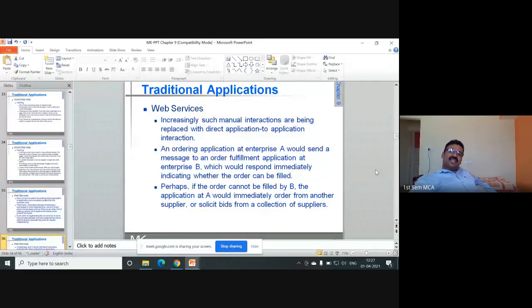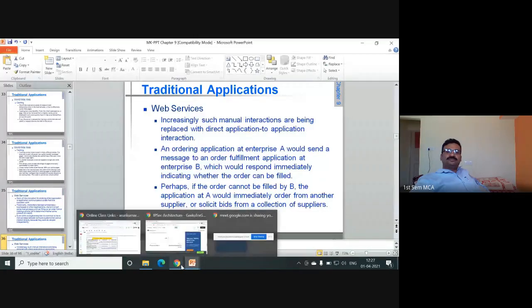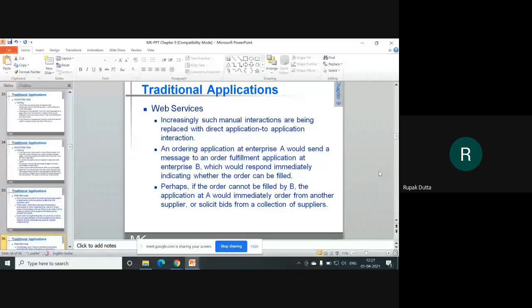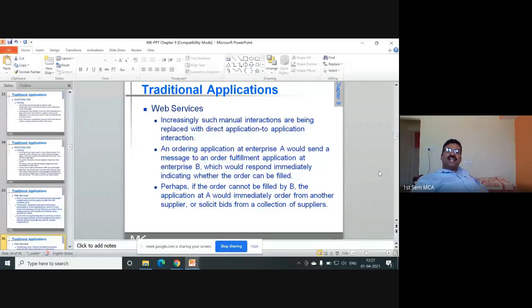Web services. Increasingly, such manual interactions are being replaced with direct application-to-application interaction. An ordering application at enterprise A would send a message to an order fulfillment application at enterprise B, which would respond immediately indicating whether the order can be filled. Perhaps if the order cannot be filled by B, the application at A would immediately order from another supplier. So we are talking about supply chain management indirectly here.